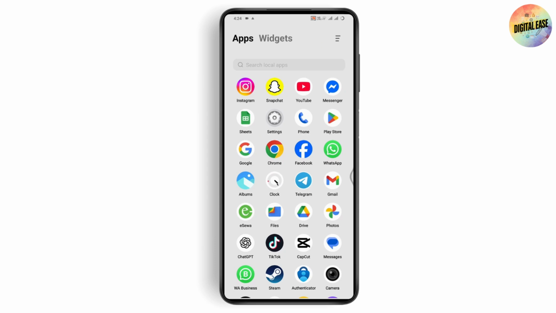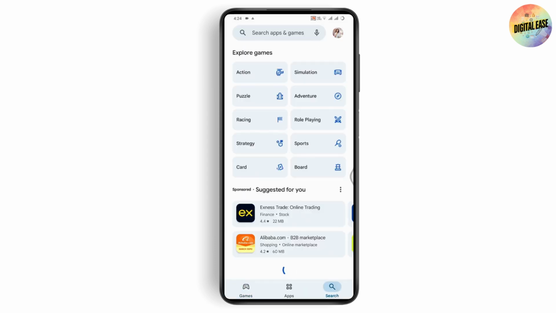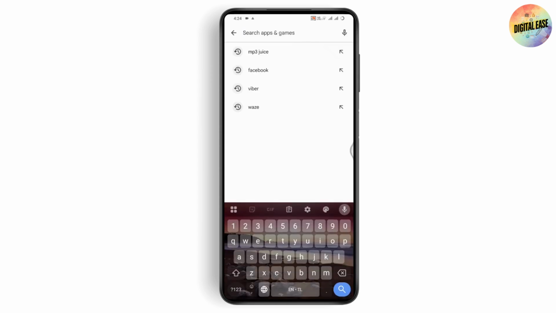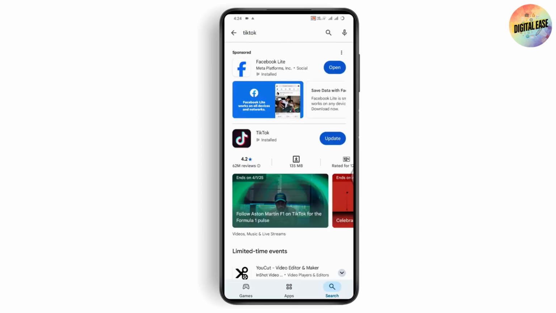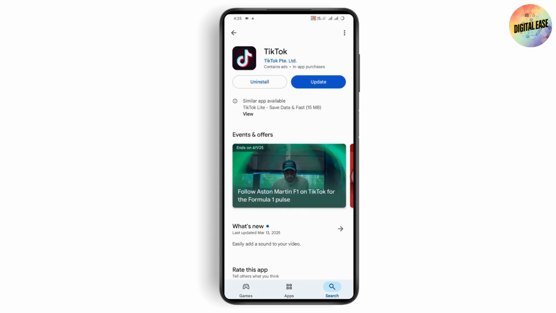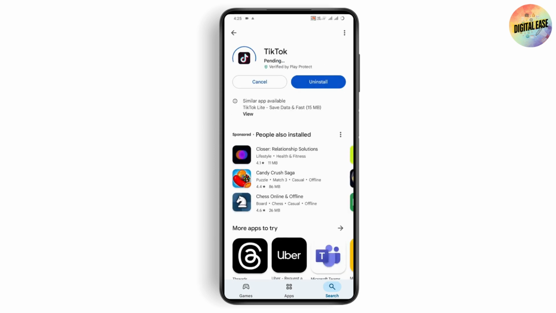After having a stable internet connection, you can open up your Play Store or your App Store. And after that, go with search. Now under search, you need to search for TikTok. After searching for TikTok, now you need to go with update if you have any updates. So tap on update and update your TikTok application. After updating, your problem might be fixed.